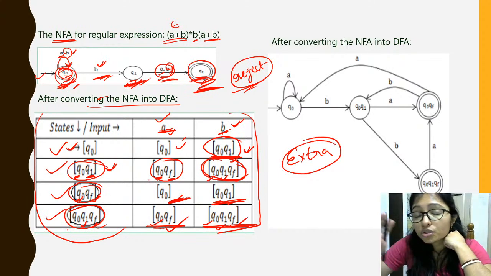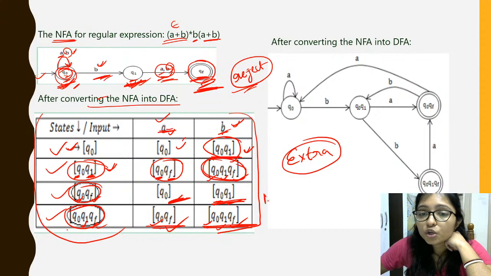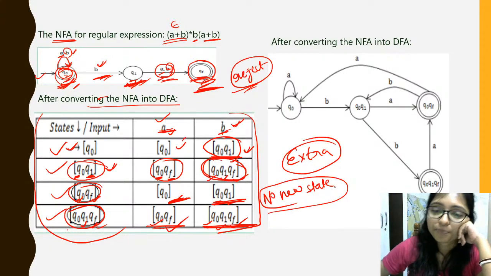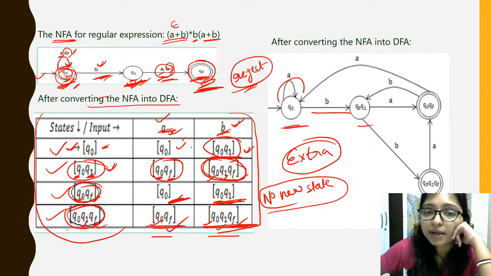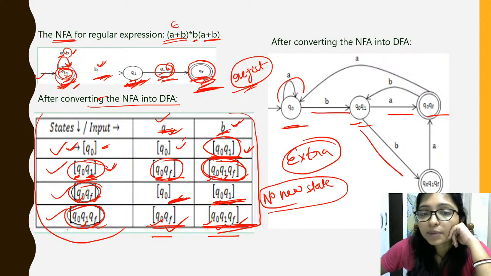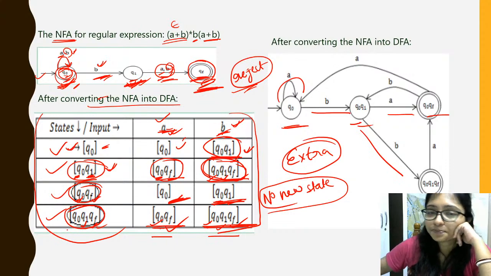When there is no new state, you can see there is no new state. Okay, new state is not there. So you can stop here, and just using this you have to draw. So we are drawing the Q0, and using A I am coming to here, and using B I am coming to Q0, Q1, right? Now again from Q0, Q1 using A I am coming to Q0, QF, and using B I am coming to Q0, Q1, QF, right?